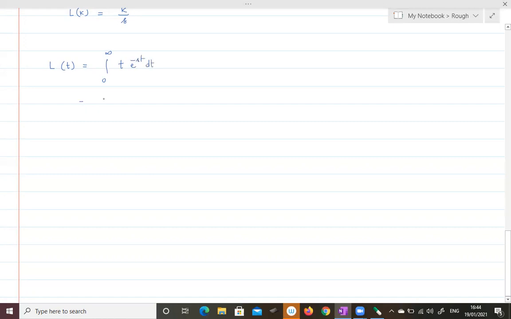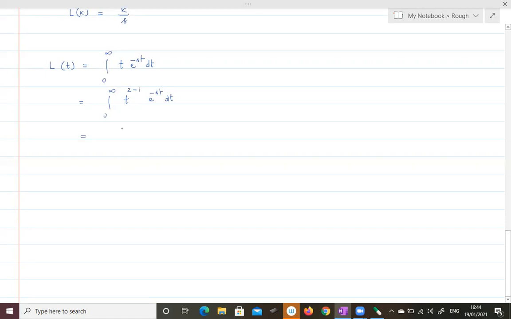To evaluate this, one can go for integration by parts, or just directly use the gamma integral, which will be more convenient than integration by parts. T power 1, I am writing it as t power 2 minus 1, into e power minus st dt.